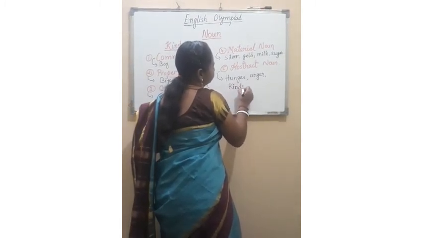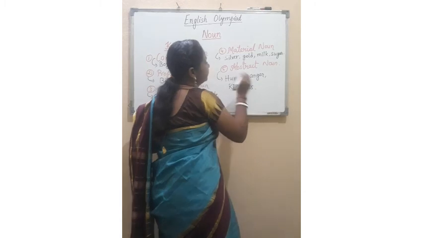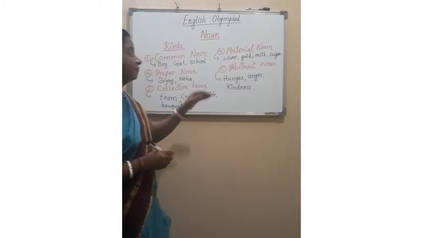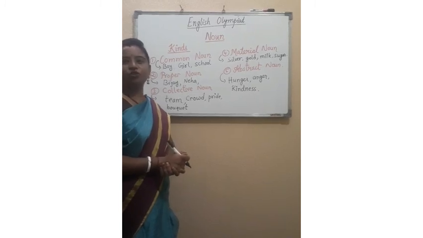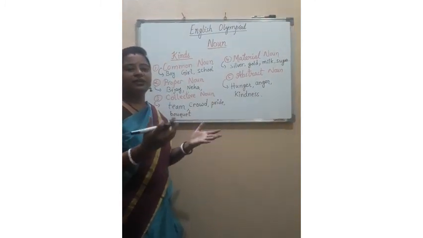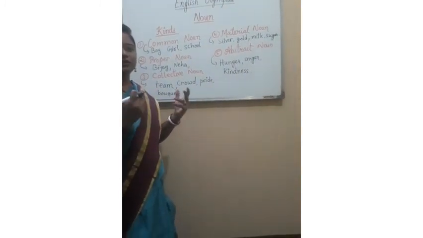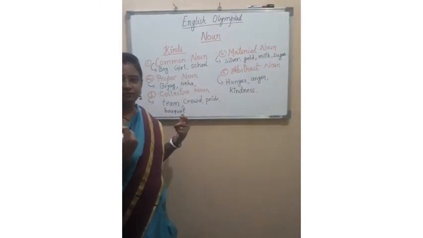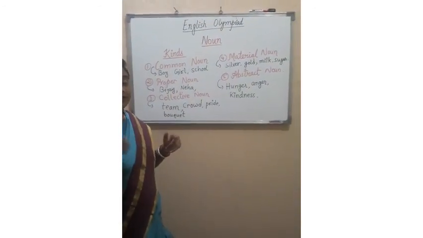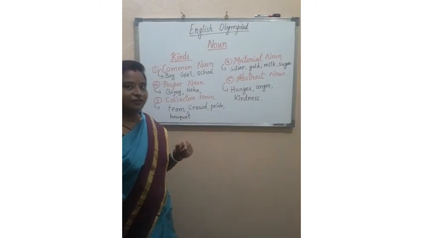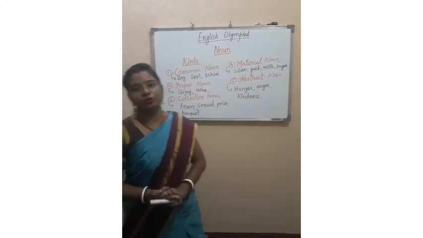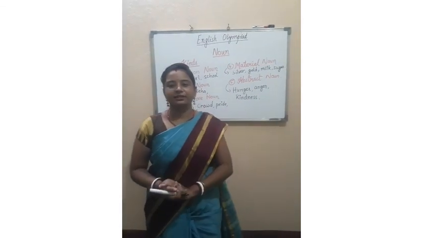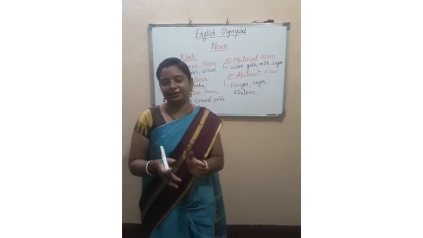So abstract nouns are the names of feelings, emotions. It can be your talent, it can be your quality. The quality itself is an adjective, that is different, but the name of that quality will be an abstract noun. So this was your lesson, a complete lesson of noun.